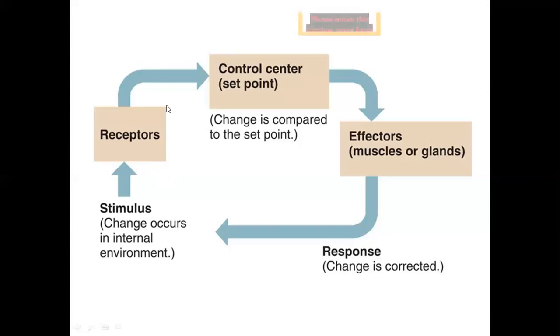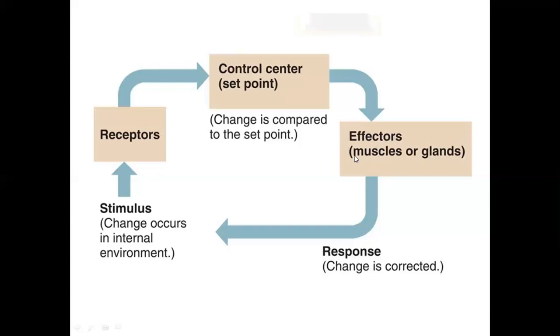The organism responds using effectors. What are effectors? The stimulus is the action and effectors do the reaction.